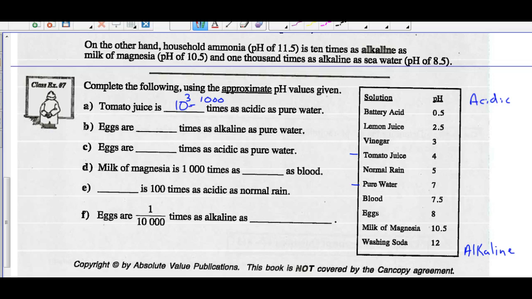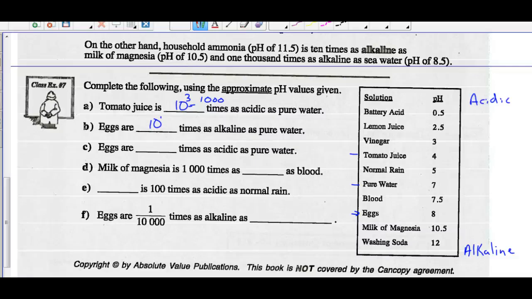Eggs are how many times as alkaline as pure water? So eggs are more alkaline than water is by a step of 1 on the scale, 7 to 8. So they're 10 to the first, or 10 times as alkaline as pure water.